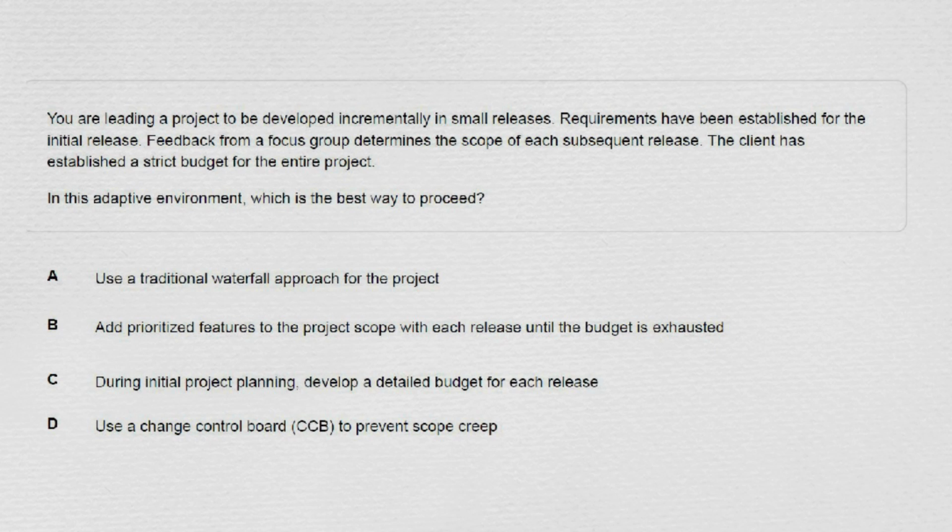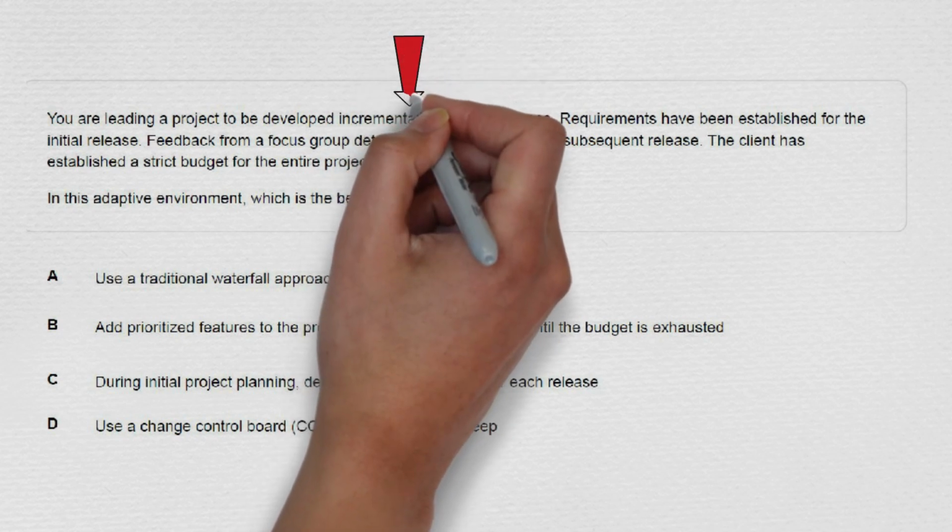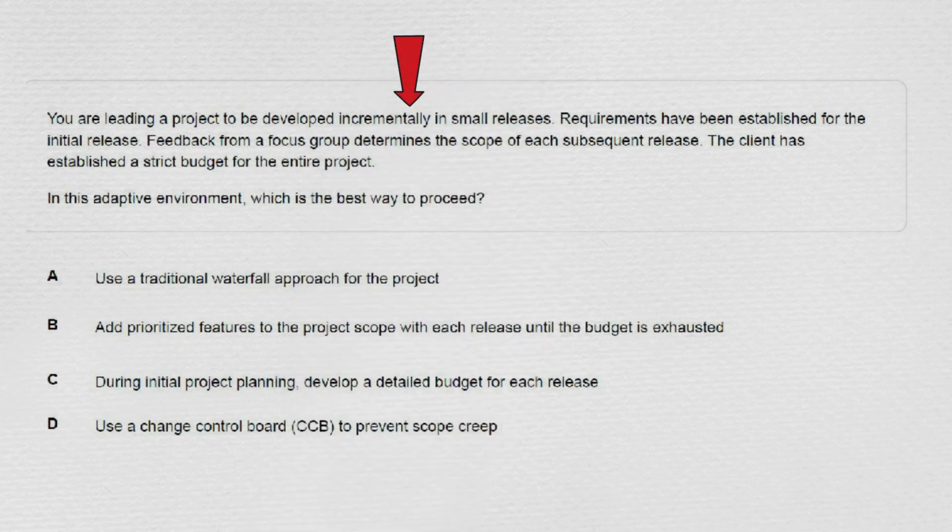First, highlight, as I told earlier, the question itself will tell you whether this is an Agile or a predictive lifecycle approach project. So what is the keyword? If you can just quickly tell what it tells that it is the Agile. So if you can see, it's developed under incremental in small releases. So as I told, it's an Agile practice this project is doing.